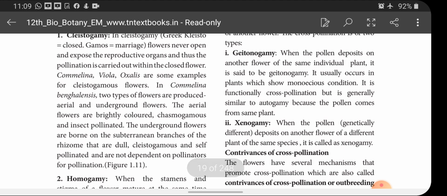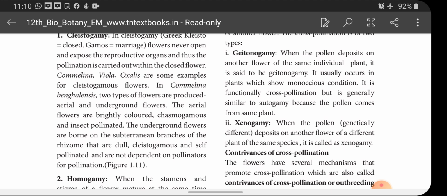So what is discussed here is that in Commelina benghalensis, two types of flowers are present. One is the chasmogamous flower, another one is the cleistogamous flower. The chasmogamous flower is produced in the aerial parts of the plant, that is, aerial flowers, which are brightly colored, and the pollination takes place by an agent called insects.